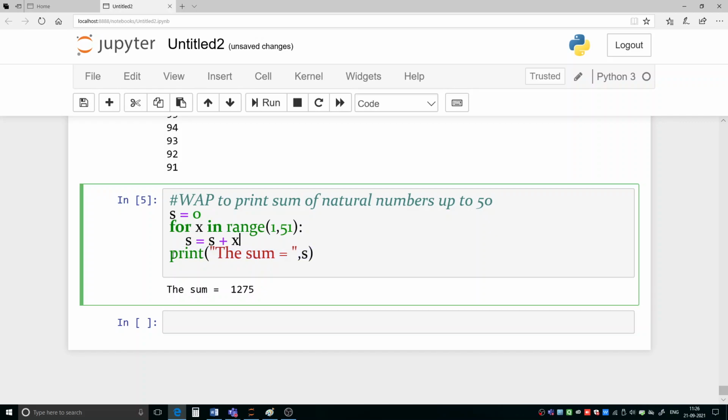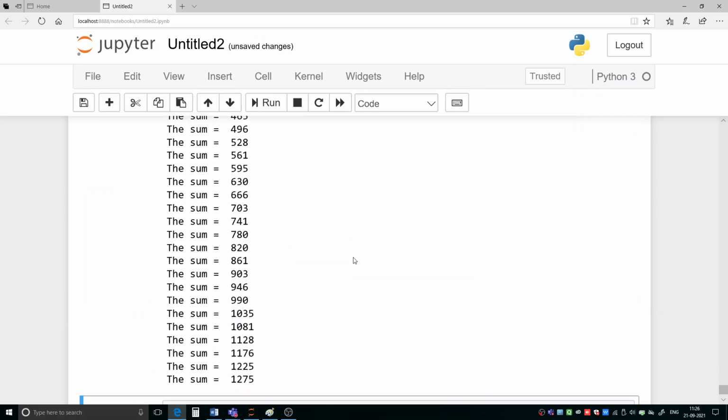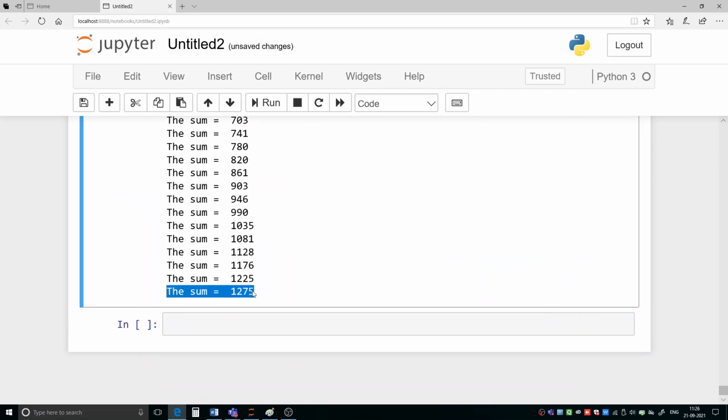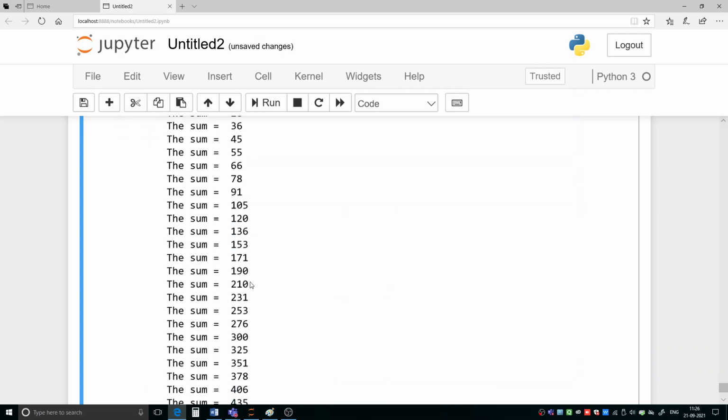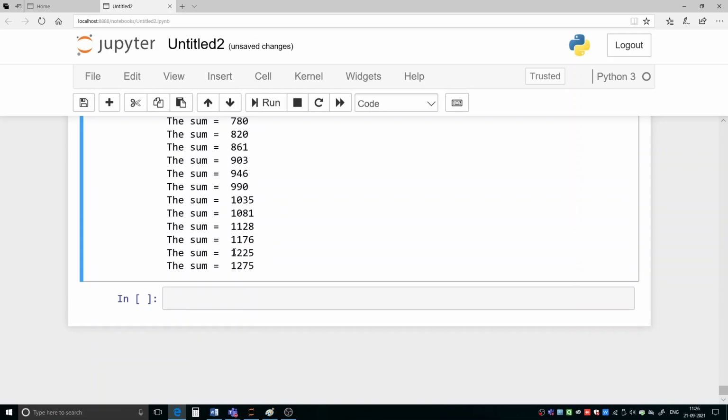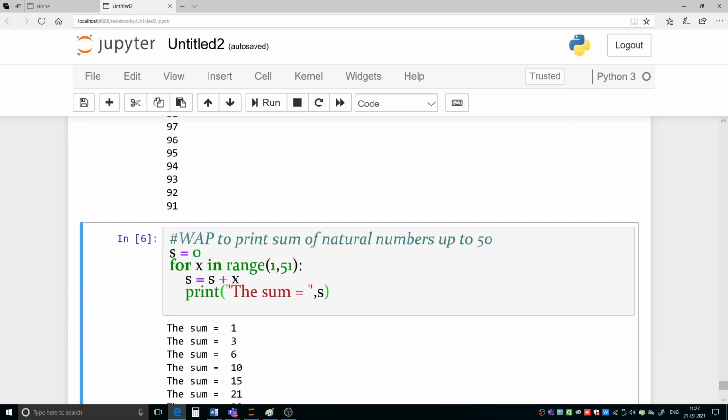If you keep it inside the loop, then what will happen? Let us run it. See, finally we have got this. It started summing: 1 has been added, then 2, then 3, then 4, then 5, then 6, like this up to 50. Here it is 1225, and then we have added 50 to it, so it becomes 1275.